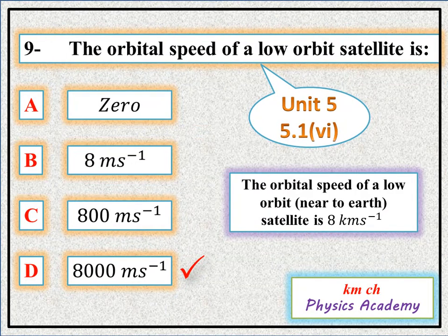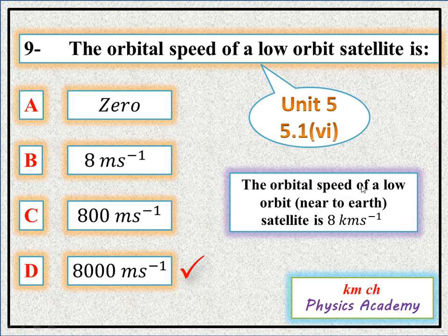Question number 9. The orbital speed of a low orbit satellite is. Option A is 0, option B 8 meter per second, option C is 800 meter per second, and option D is 8000 meter per second. This question is from unit number 5, which is gravitation, and it's question number 5.1, and it's part 6.